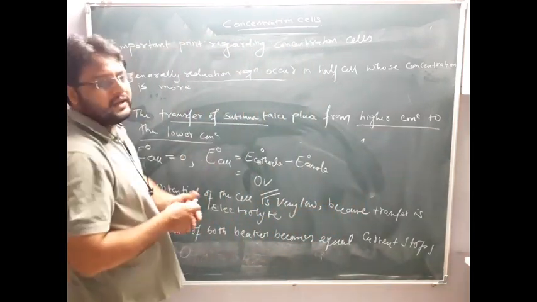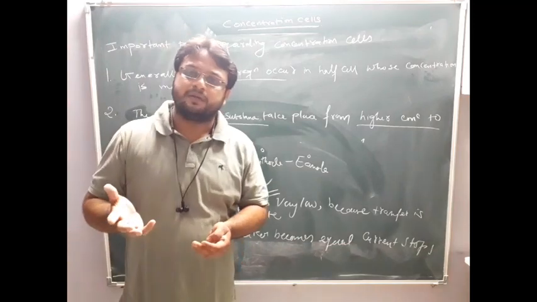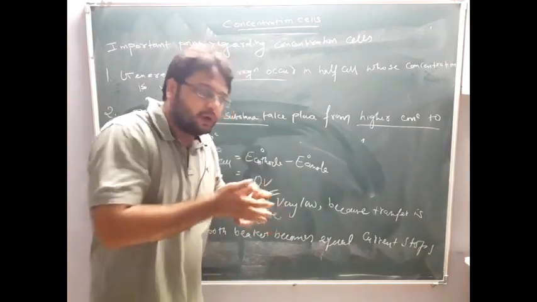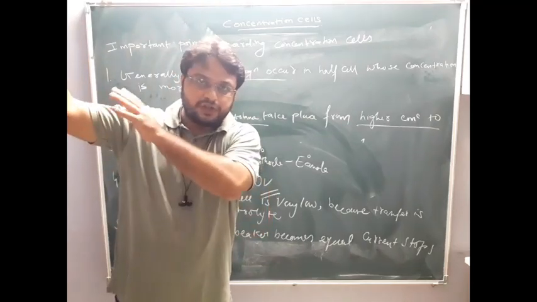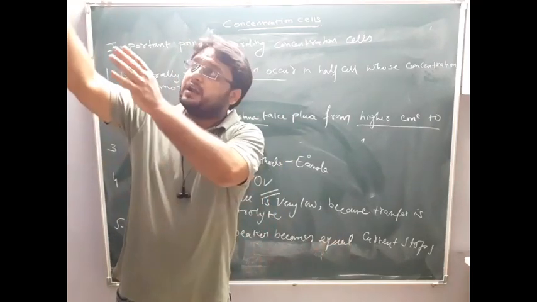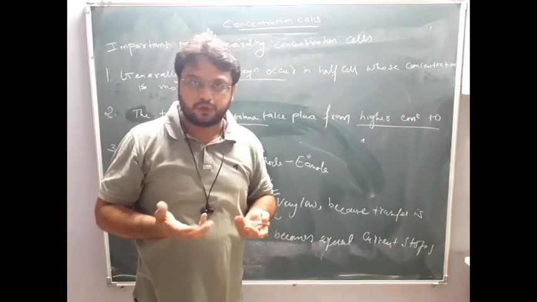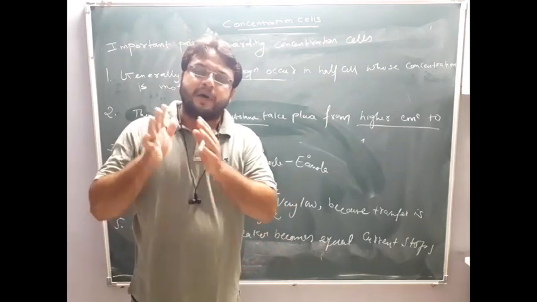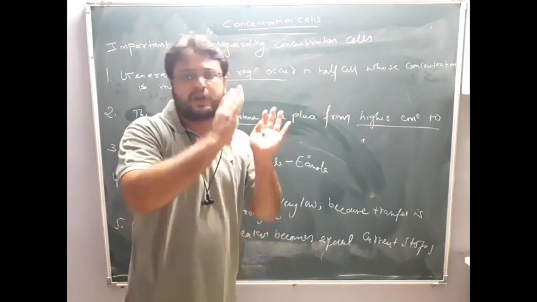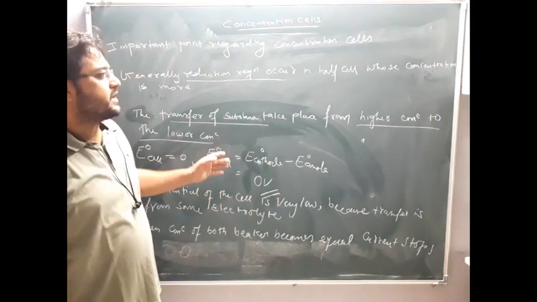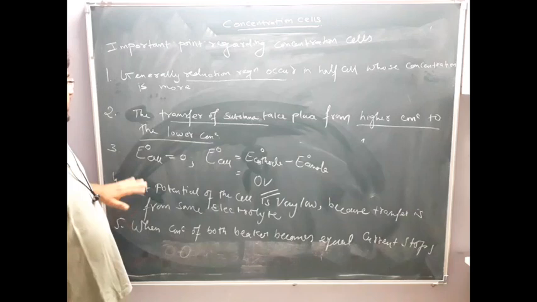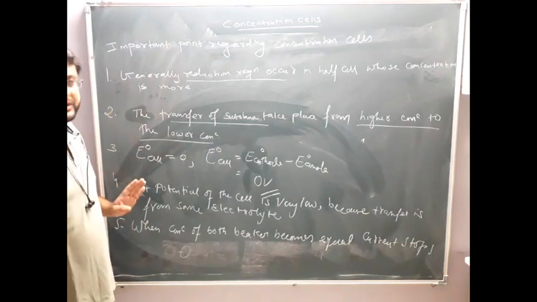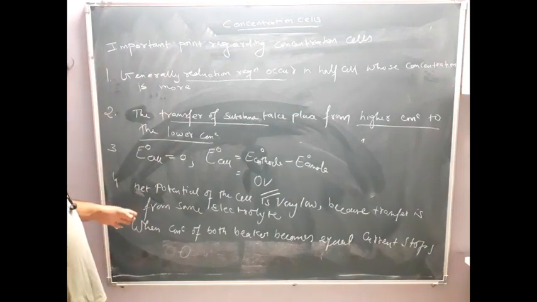Why? See, always the flow will take place from where to where? If you are throwing the water, when the water will flow? Water will flow from the higher level to the lower level. This is physics, you also know. Then always the liquid flows from higher level to the lower level. Same point we are applying here, that the transfer of substance takes place from higher concentration to the lower concentration. E naught cell equal to 0 for the concentration cell, I told you. Clear?